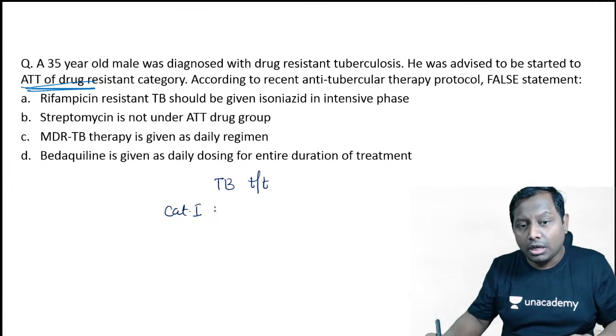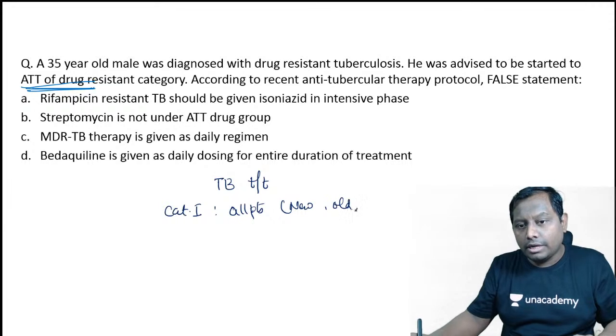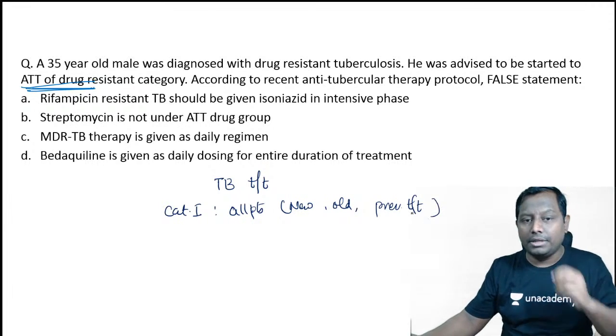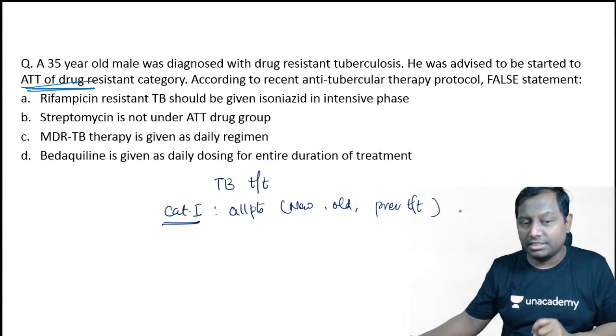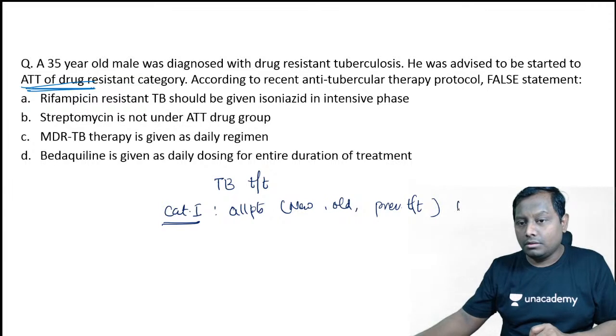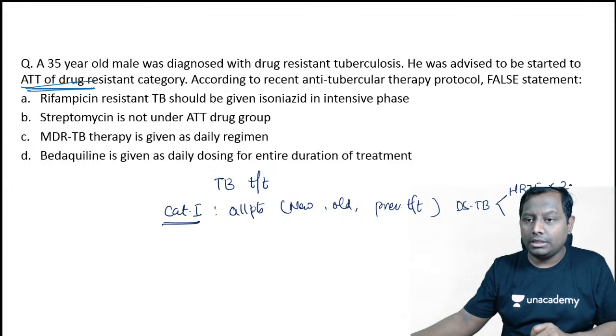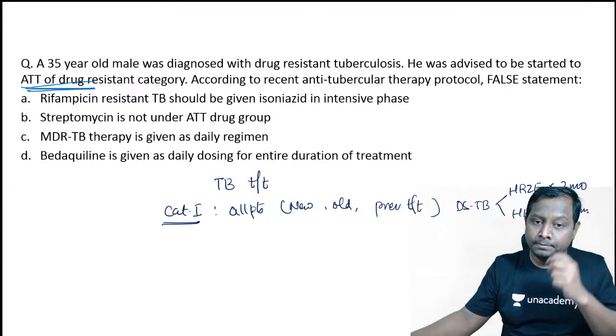All the patients will be receiving category 1, which is the same as drug sensitive tuberculosis, that is your HRZE for 2 months, and then HRE, isoniazid, rifampicin, ethambutol, for 4 months.